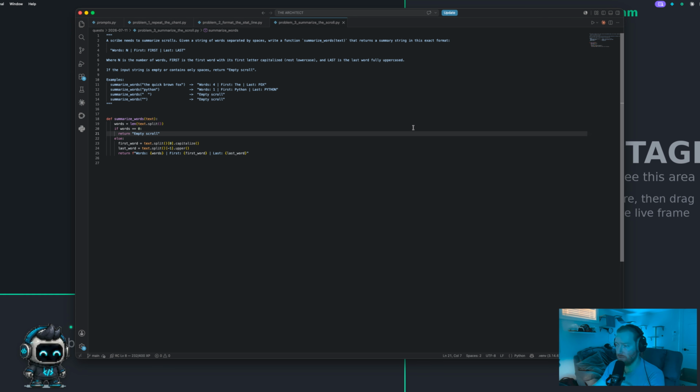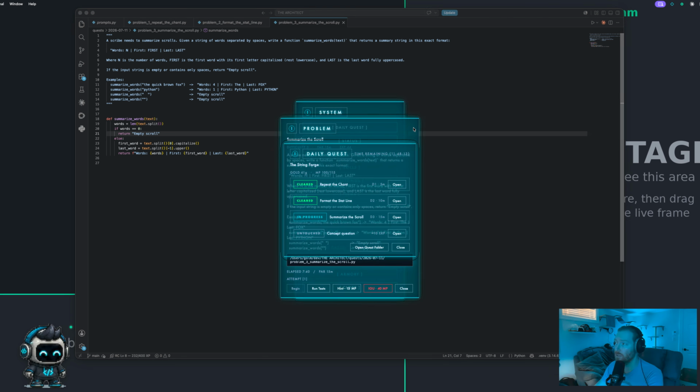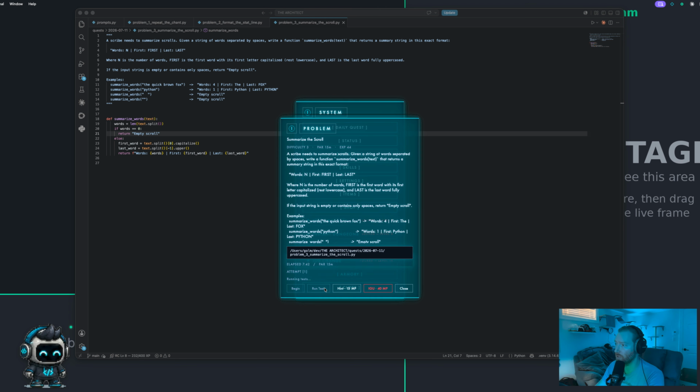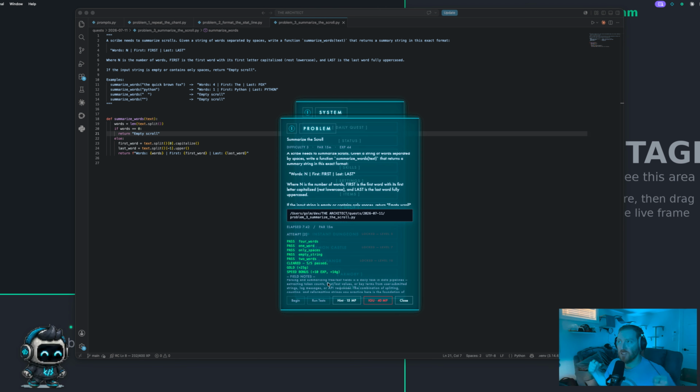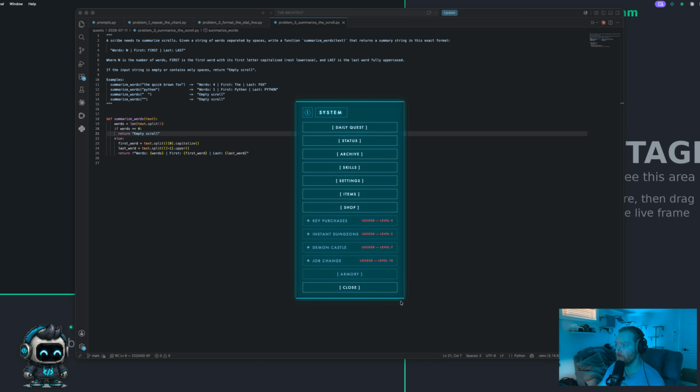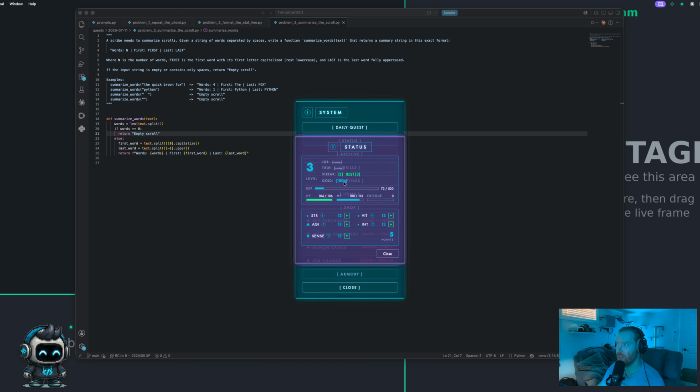Let's test it. Quest. So we're gonna run the test. Yes, we passed. First try. Speed bonus. So I got a speed bonus there of an extra 10 experience and 14 extra gold. Oh yeah, that's awesome. Nice. So if I go over to my stats now, I have 100 gold. So good. I just leveled up, and I'm on my way to level 4, which is my great streak there.